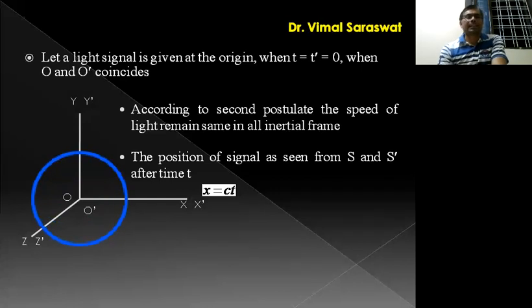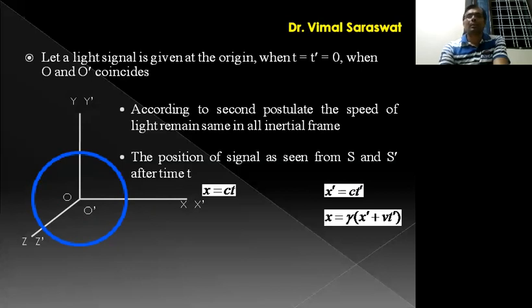Since x is equal to gamma x dash plus vt dash, we just put x equal to ct here, and x dash equal to ct dash from here, then ct is equal to gamma ct dash plus vt dash.